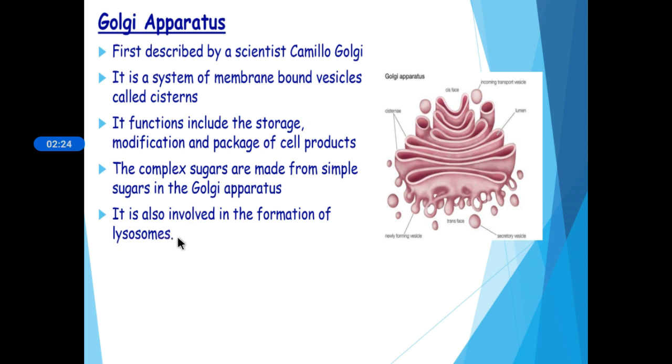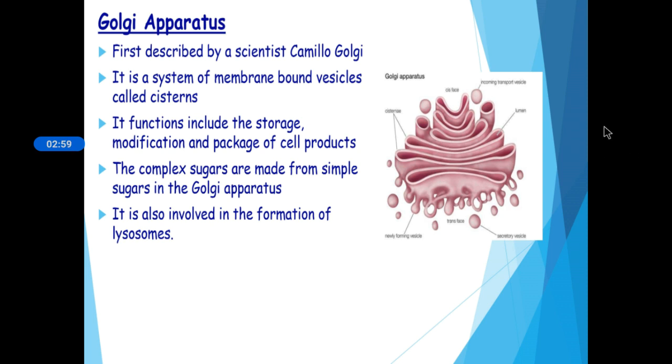Lysosome is another cell organelle which we are going to discuss next. I hope it is clear. That is, Golgi apparatus was described by Camillo Golgi, and it is a system of membrane bound vesicles arranged one parallel to the another in stacks, called cisterns, and the main function is storage, modification and package of cell products. It helps in the formation of complex sugars from simple sugars and also helps in the formation of lysosomes.